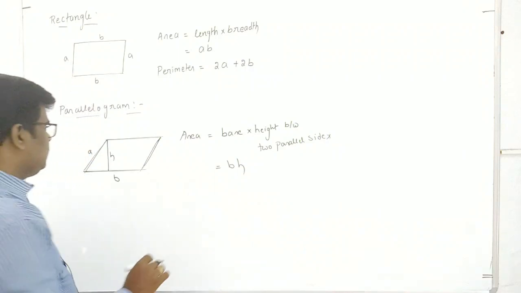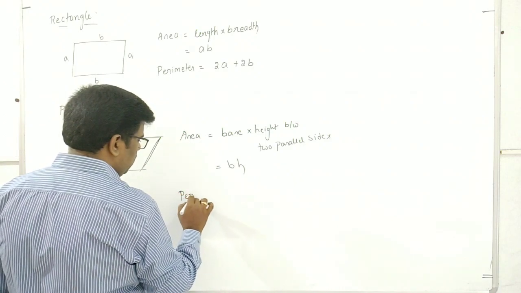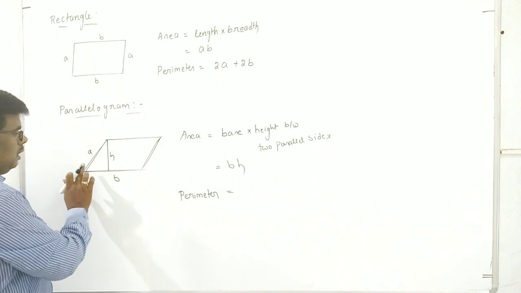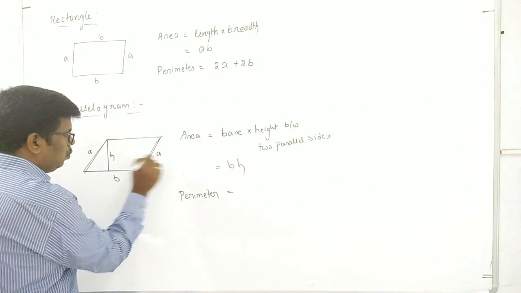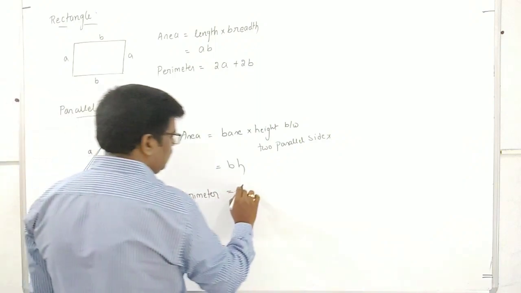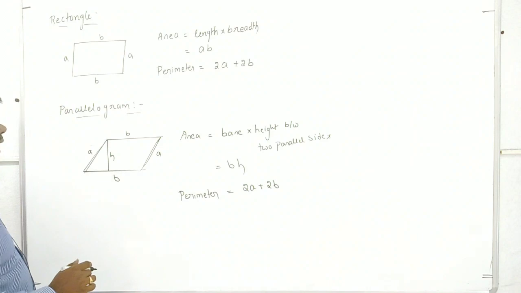And another one is perimeter, that is equal to 2A for these parallel sides and 2B for these parallel sides, so in total it is 2A plus 2B.